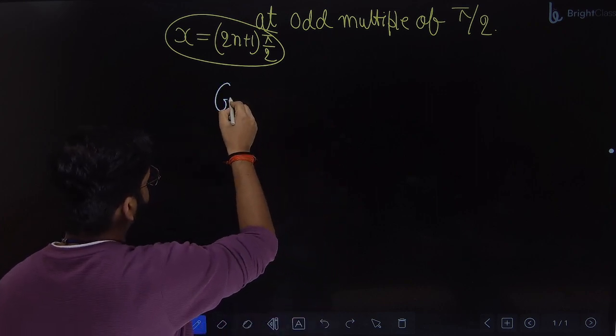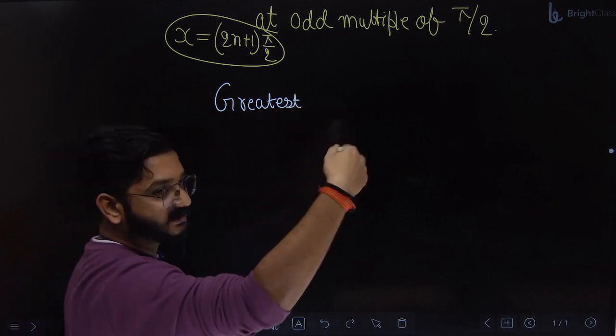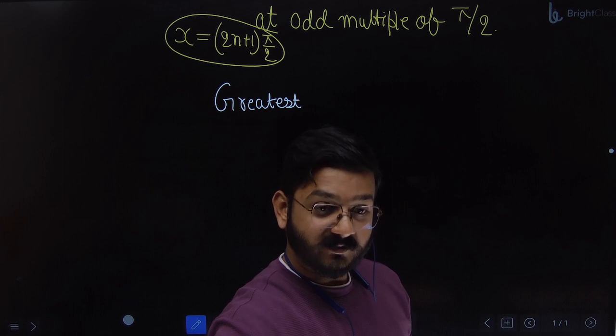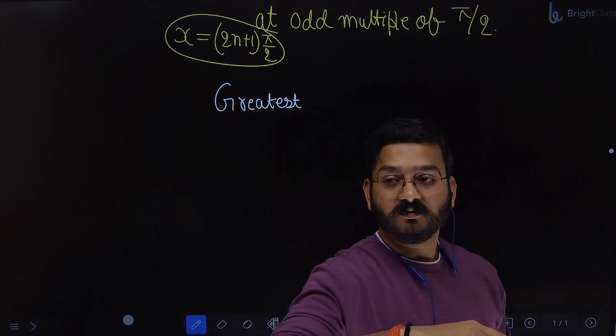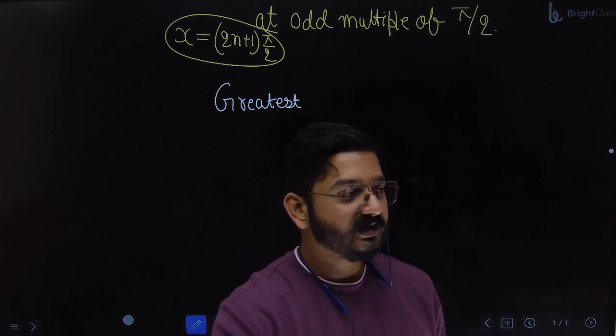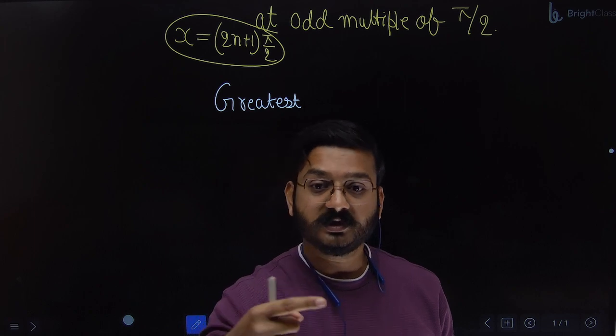Greatest integer function. So what is the purpose of this function? It gives you the greatest integer or smallest? Small. The function's name and purpose are opposite. The function says that I will give you the greatest, but suppose you give the input as 3.8, the answer will not be 4. The answer will be 3.